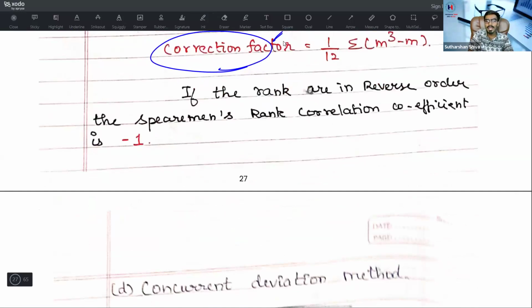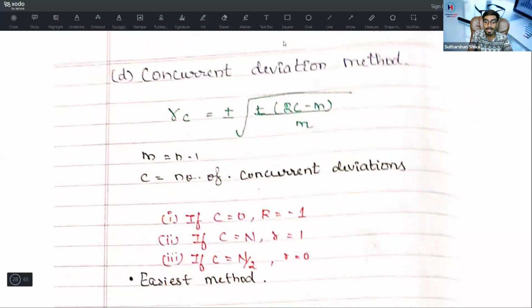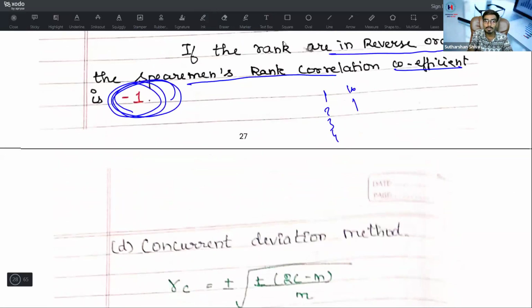If the ranks are in reverse order, the Spearman rank correlation coefficient is -1. Remember this theory. Many of them will get stuck on the spot. They do the sum and then they go with the answer. If the ranks are in reverse order, 1, 2, 3, 4, 5, 6, 7 against 10, 9, 8, 7, 6, 5, 4, 3, 2, 1, like this, the Spearman rank correlation coefficient should be -1. I am spitting off all the tricks to you.